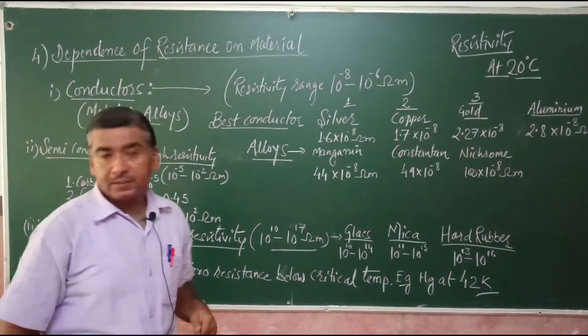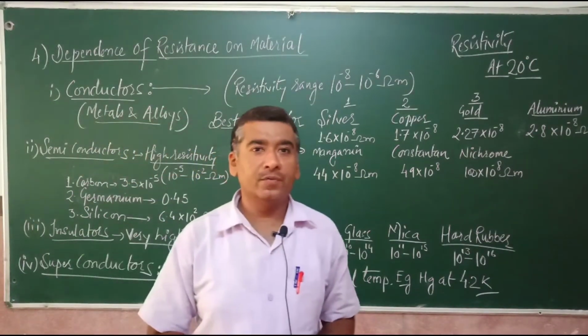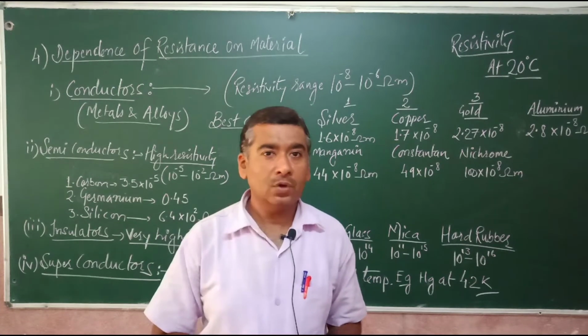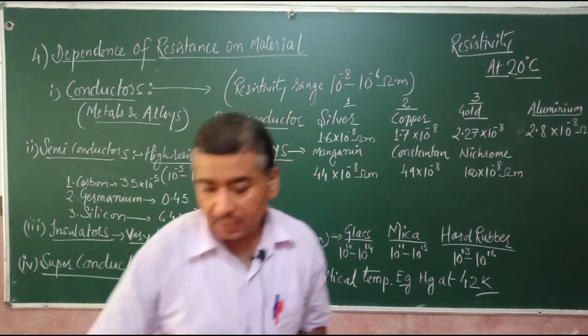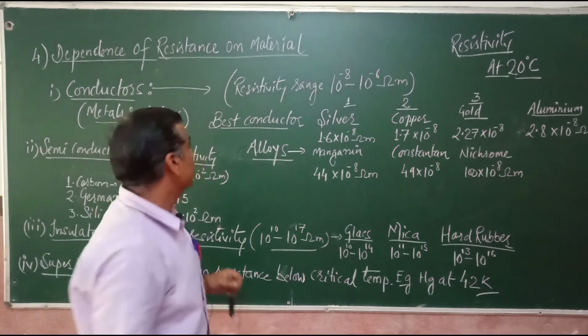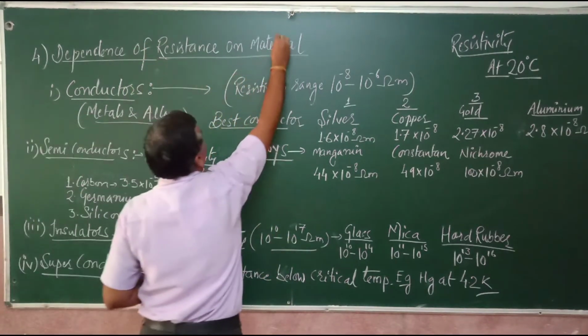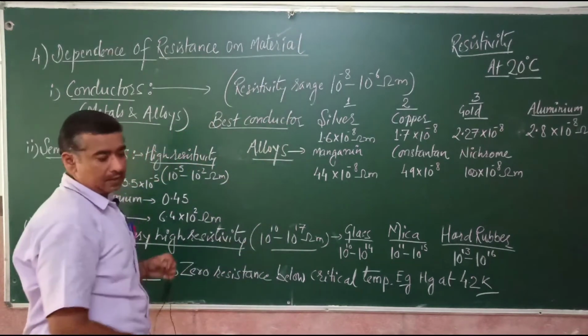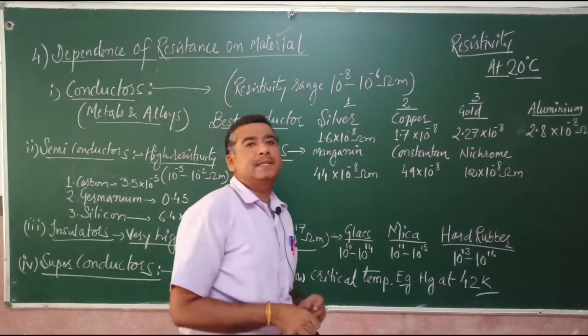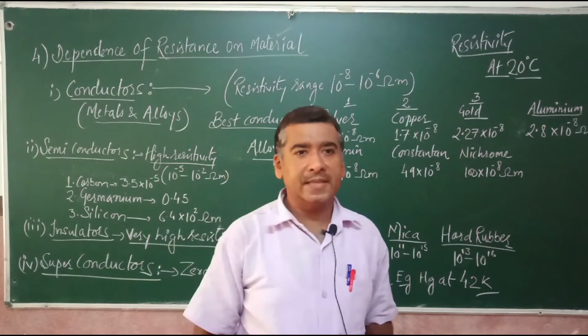Students, let us discuss the fourth and the final point on which the resistance of a conductor depends. Now this point is dependence of the resistance on the material of the conductor. Now there is a very common MCQ which comes in competitive exams.